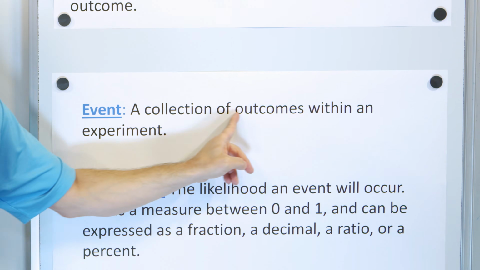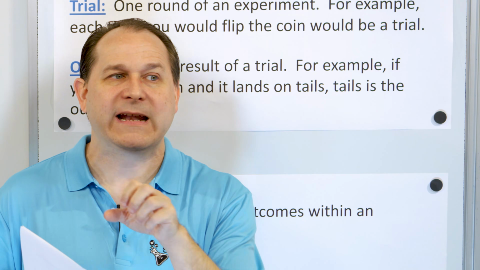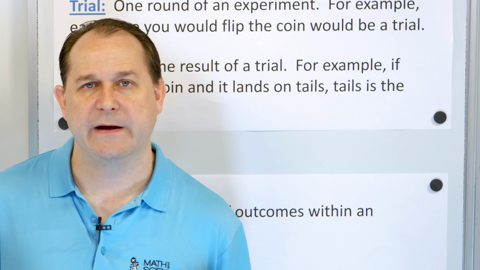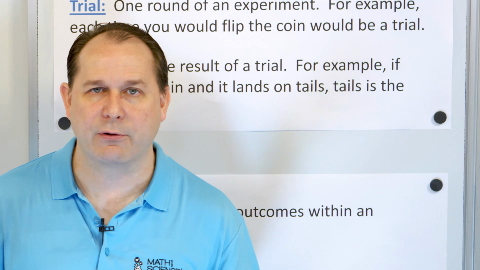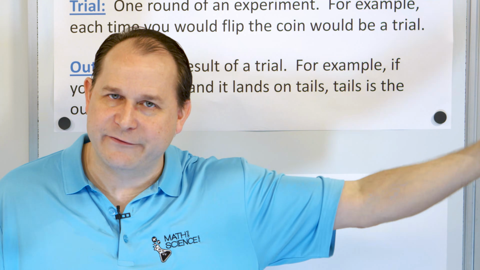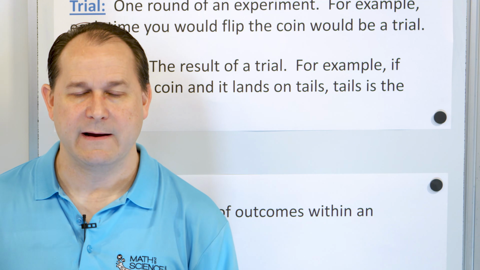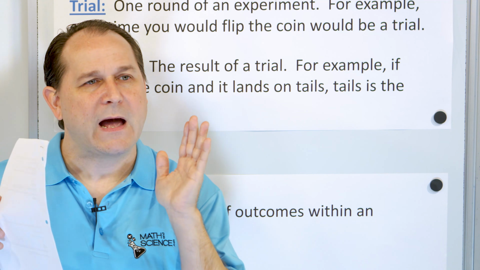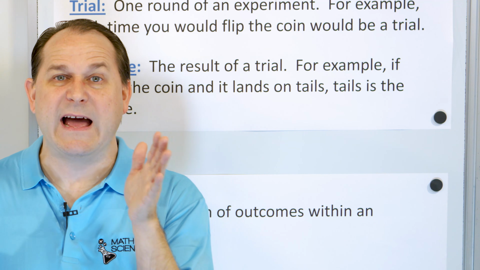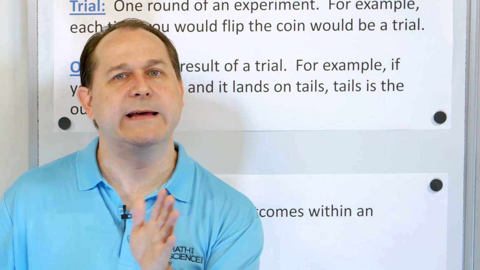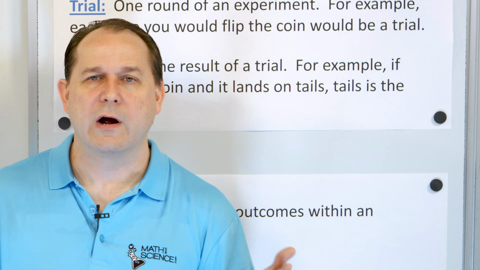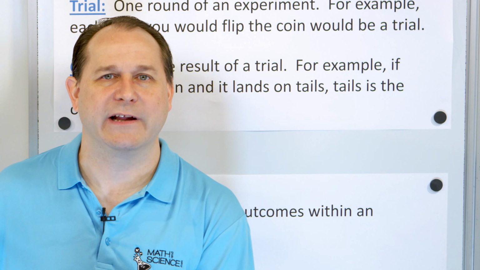So I do a trial of an experiment and I get an outcome. And an event is a collection of outcomes. So maybe I observe that I get 5 red socks in a row. That could be an event, right? It's a collection of outcomes that are trials of an experiment, right? And from all of that information, I can then calculate a probability. I can either calculate a probability ahead of time and then check my experiment against the probability, or I could use the data I get to calculate the probability.